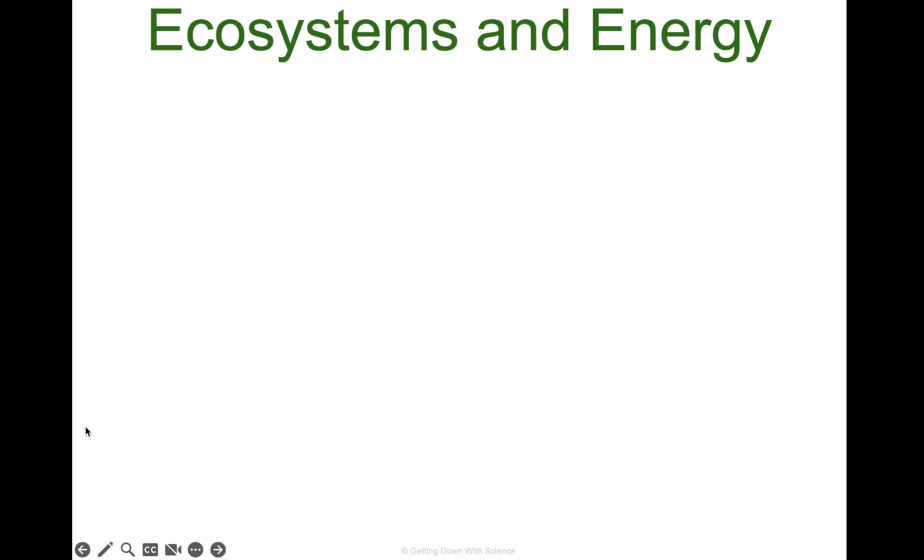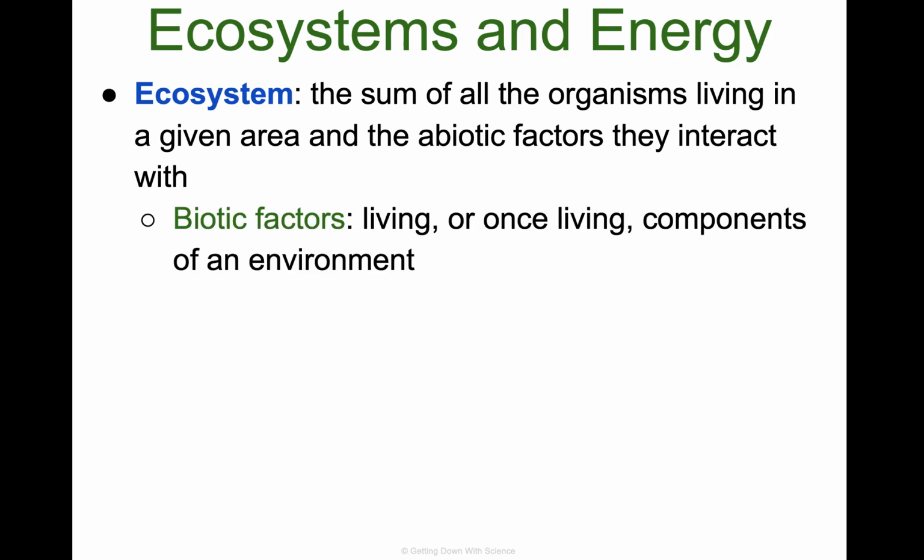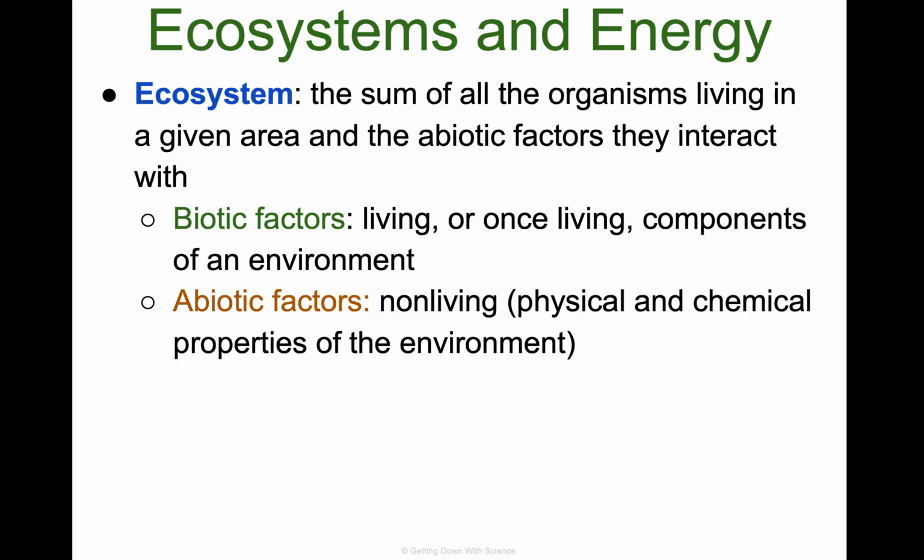So let's get started. An ecosystem we define as the sum of all of the organisms living in a given area and the abiotic factors they interact with. So when we talk about ecosystems, we talk about two different things. We talk about biotic factors, which are those living or once living components of the environment, things like plants and animals. Abiotic factors are not living. It's the physical, chemical properties of the environment, things like water or light or rocks or land.